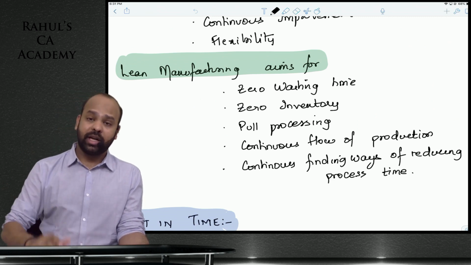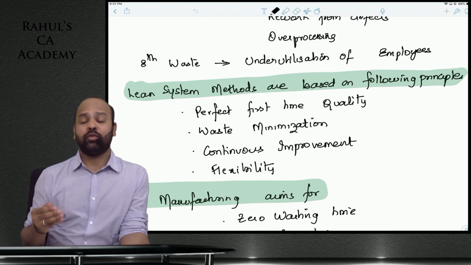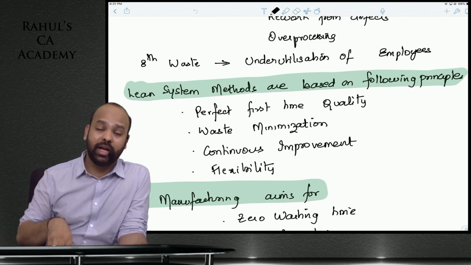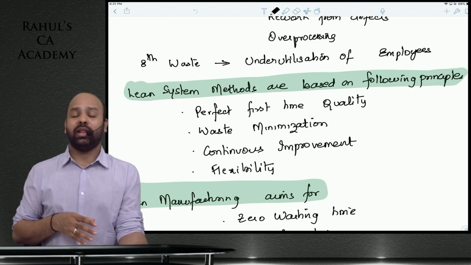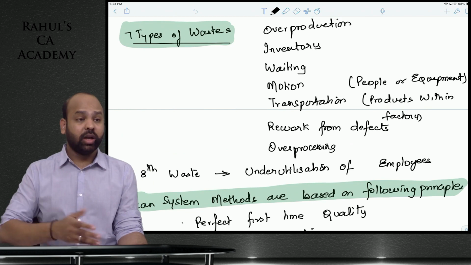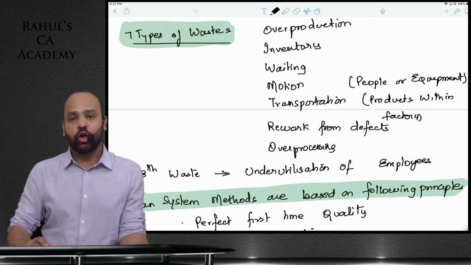For that, we have different types of waste. I spoke about overproduction. I spoke about inventories being held. I spoke about waiting time between operations. I spoke about the movement of inventory, movement of people, guys, and then we spoke about the reworks from defects, over processing, and underutilization of employees.